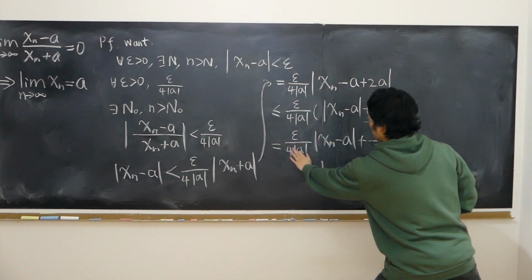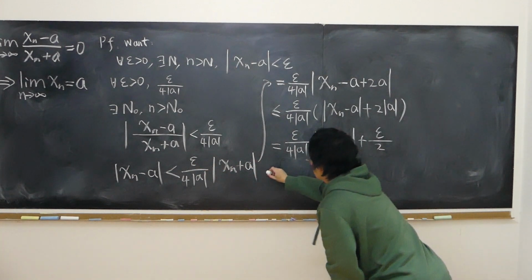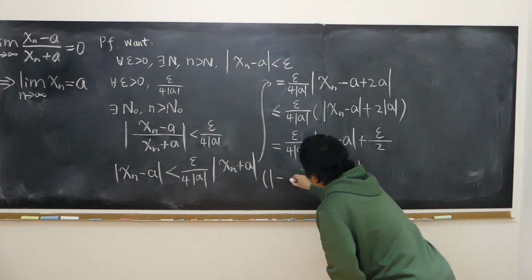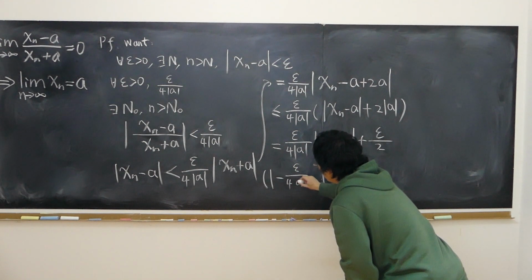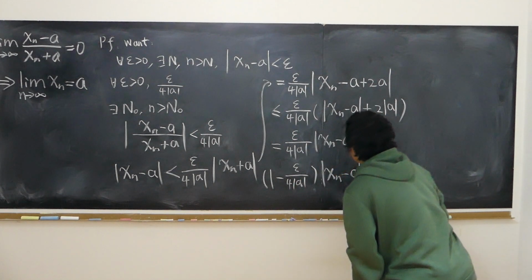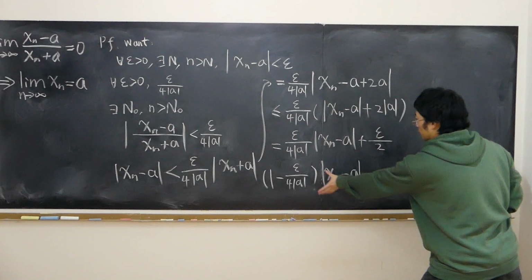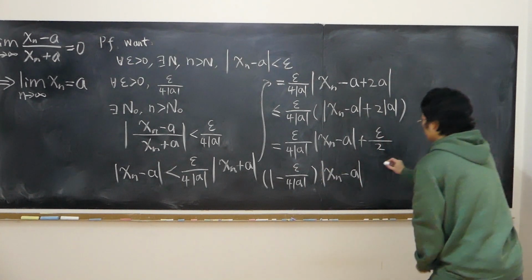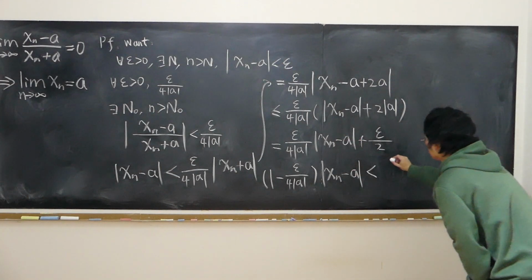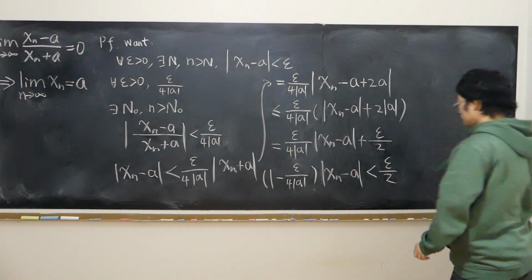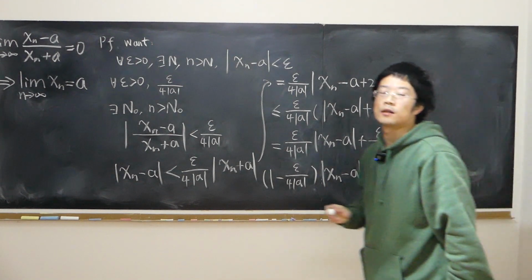And this coefficient moved over there, so it's minus. So the quantity 1 minus epsilon over 4 times absolute value of a, times the absolute value of xn minus a, and I have epsilon over 2 on the right-hand side of the inequality. Okay, eventually I've reached this inequality.